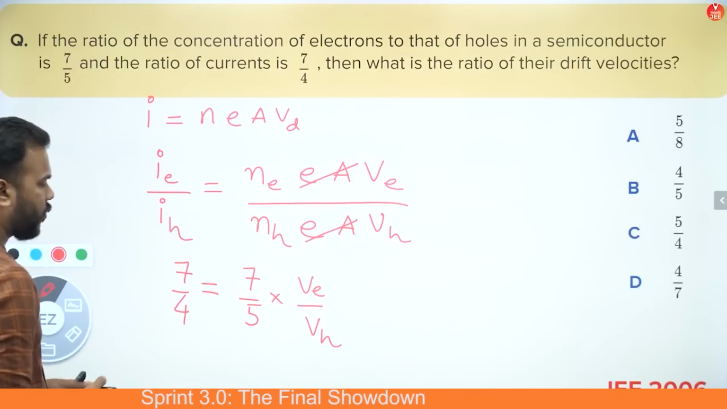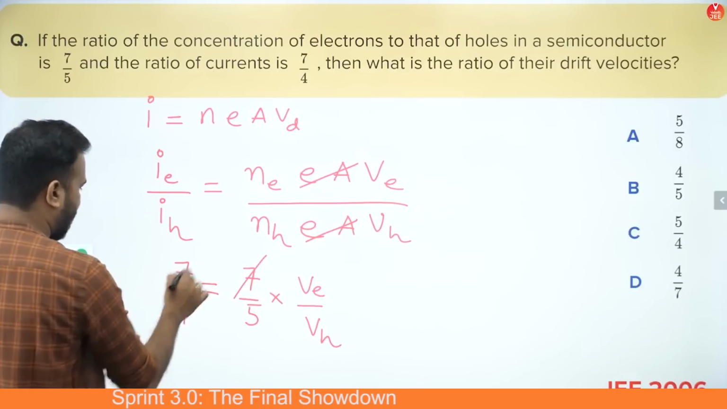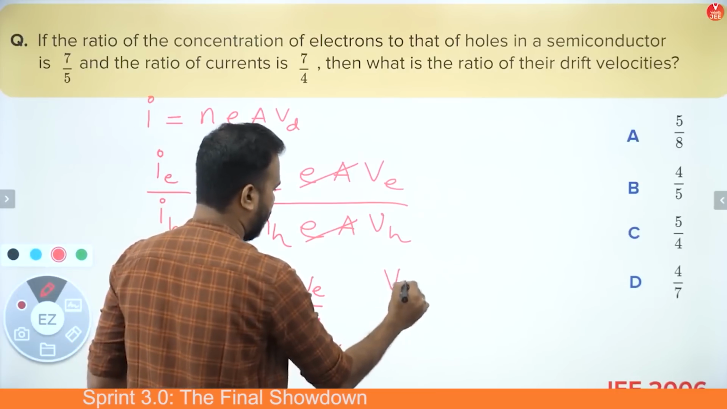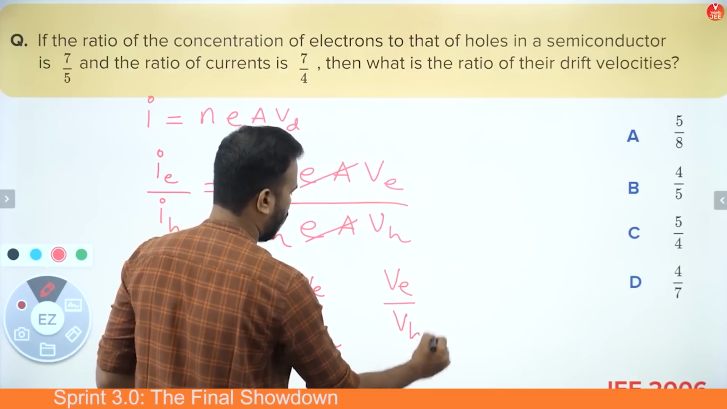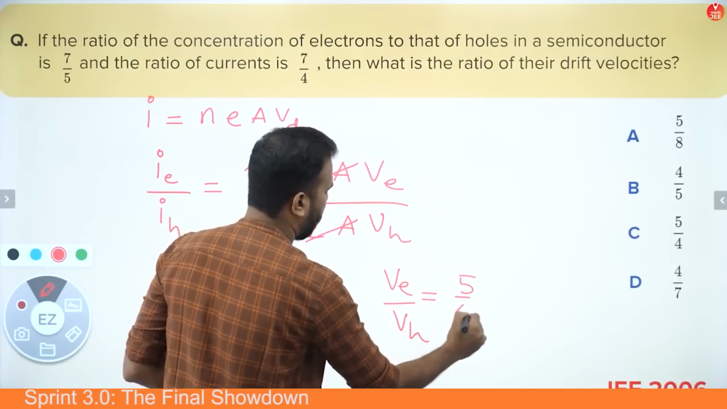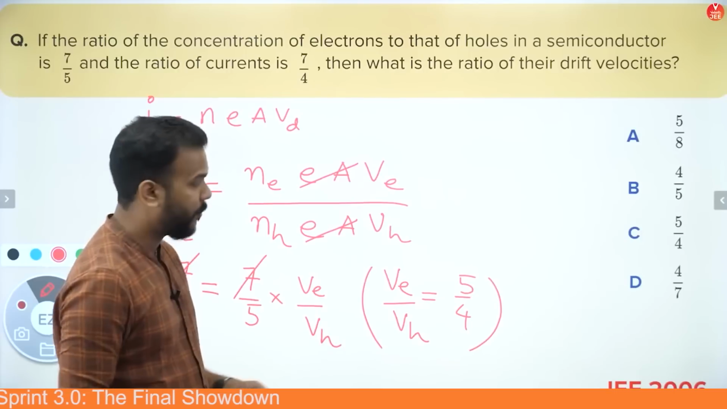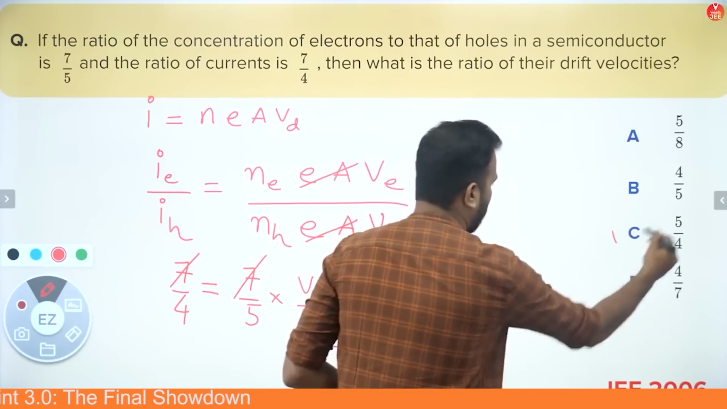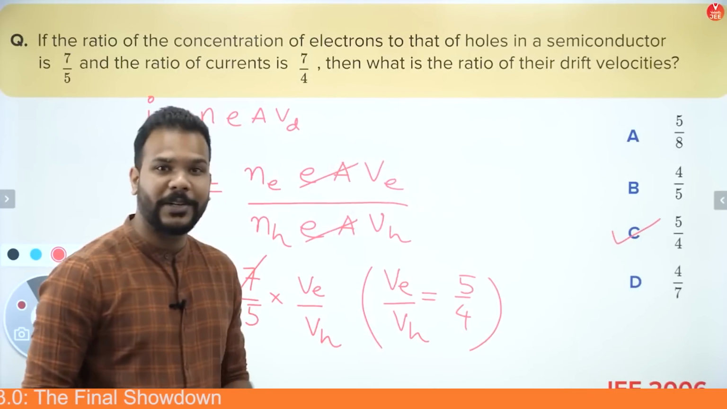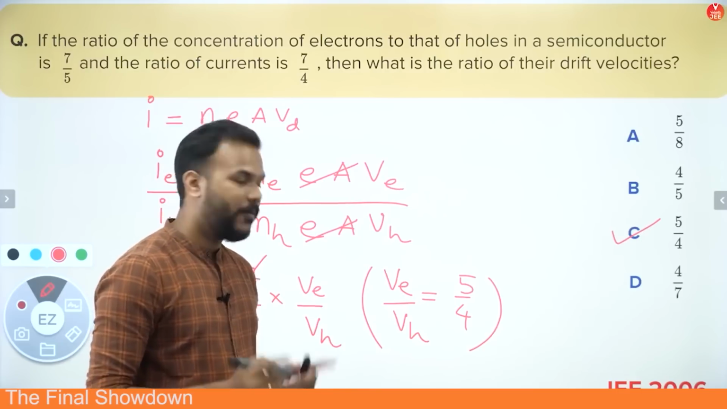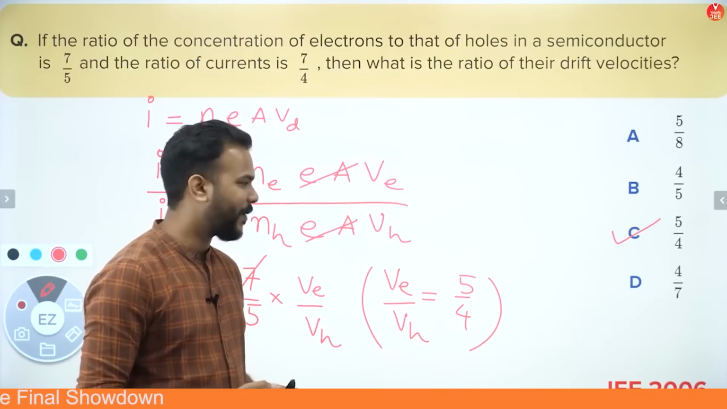Okay guys, that means what we see here, this gets cancelled, and very simply what we get is VE by VH as 5/4, and yes, as simple as that is the answer to this question, which is option C, a question from JEE 2006. Hope you guys are finding this one as well a very easy question.